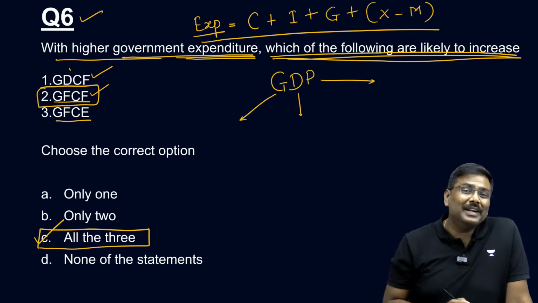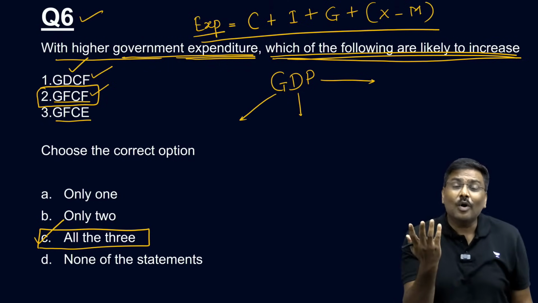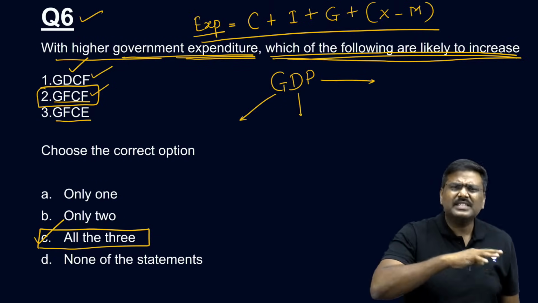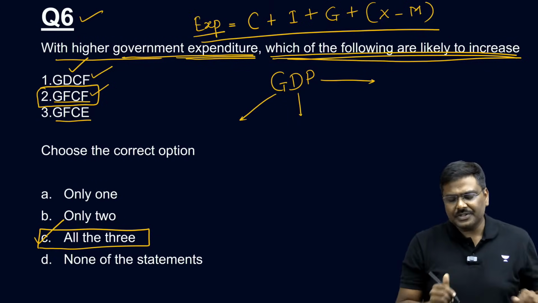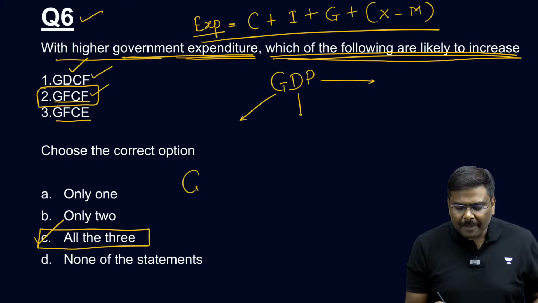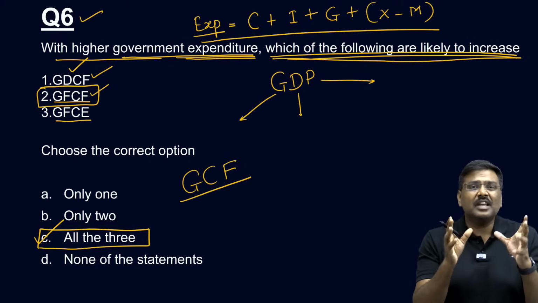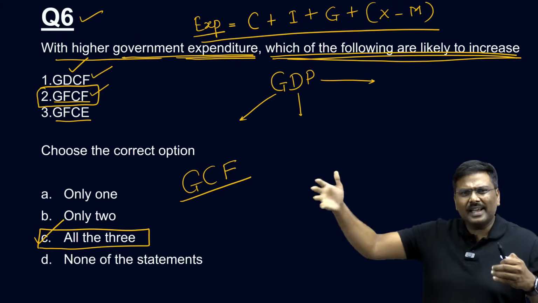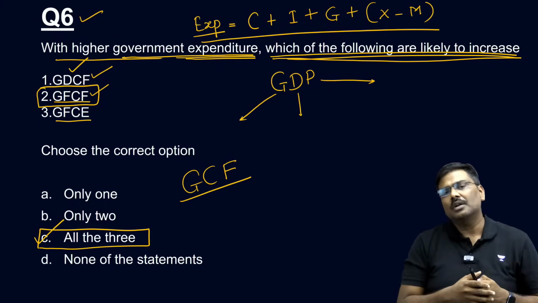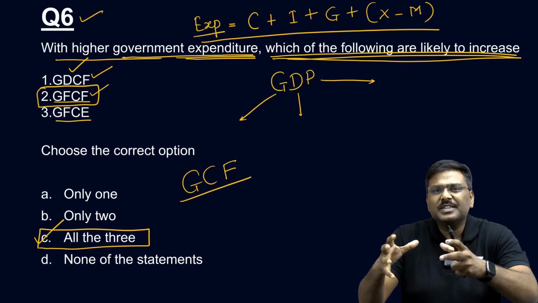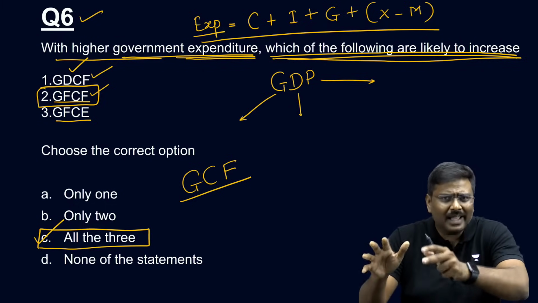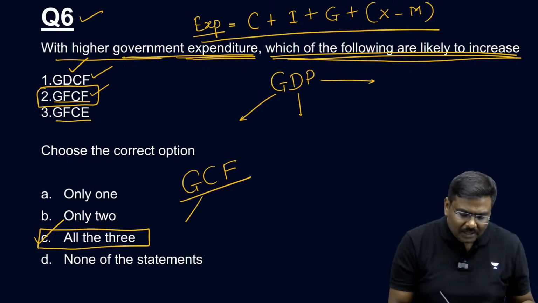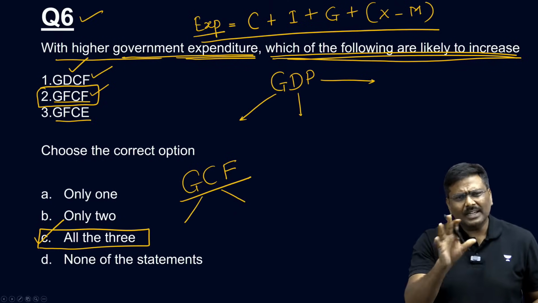Now, there is one more component, GDCF. Many of you will simply say, sir, what is that GDCF? Is there any idea or is there a difference between GDCF and GFCF? My dear, please understand, there is a concept of gross capital formation. At GCF, the total change in capital from one year to another year is called the rate of capital formation. But how much is the total investment in the economy? Investment in the economy is called gross capital formation. Gross capital formation has two components.